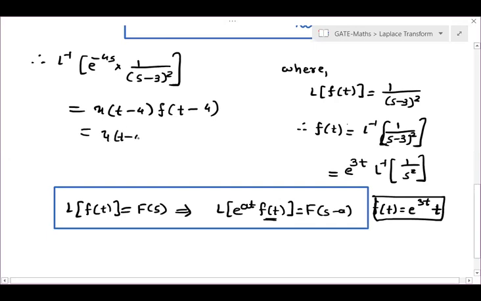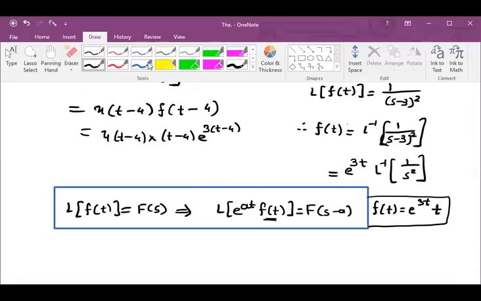So u of t minus 4 as it is, and f of t minus 4, that means in f, instead of t, I have to write t minus 4. This is my f. So instead of t, I am writing t minus 4 now. So this will become t minus 4 e to the power 3 times t minus 4. Is it clear now? Please give me some response.